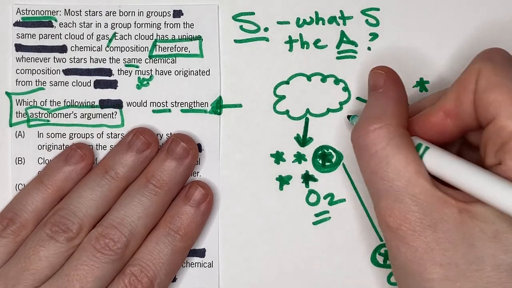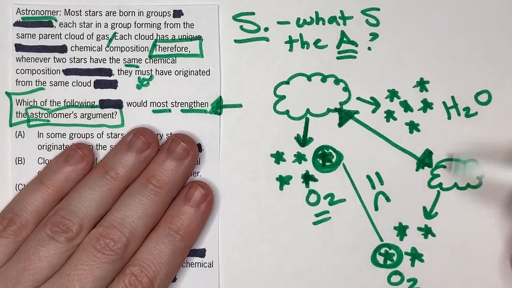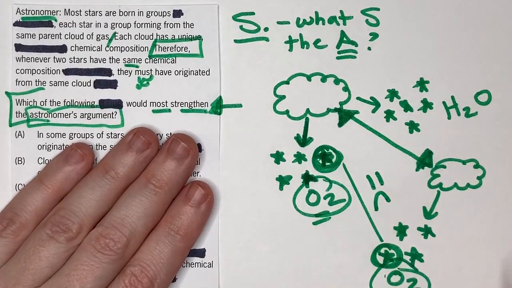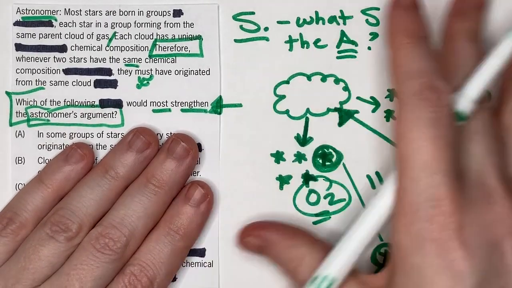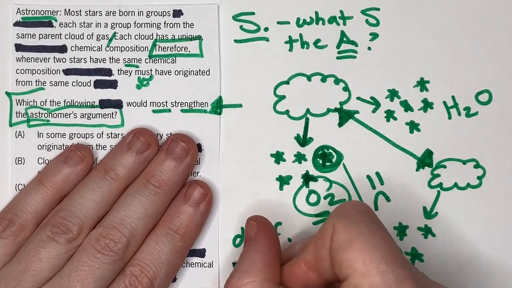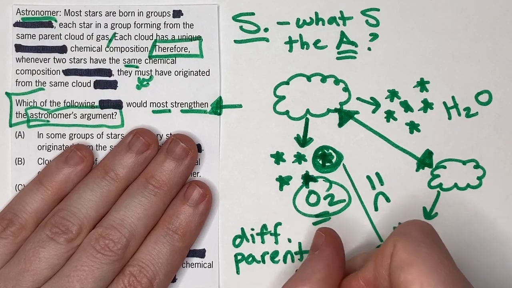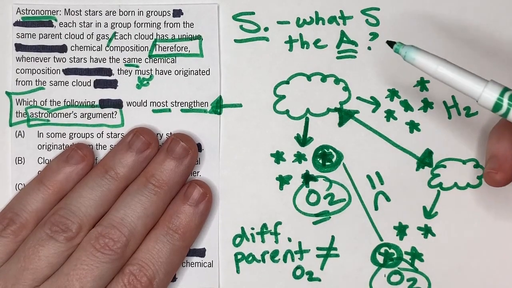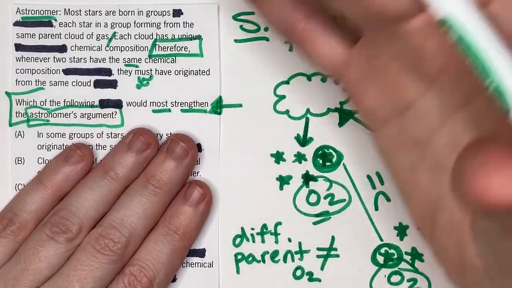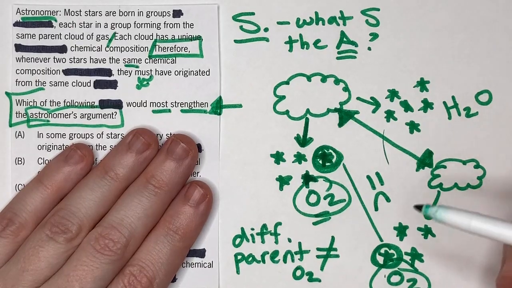So if that's not possible, then it means that these different parent clouds can't emit the same signature. So what would strengthen this would be to prove that, essentially. That would probably be my prediction. Something like, different parents can't have, maybe doesn't equal, I don't know, O2 or something. I'm just getting a lot of use out of oxygen today. Something like that would be kind of the idea that this is hinging on.